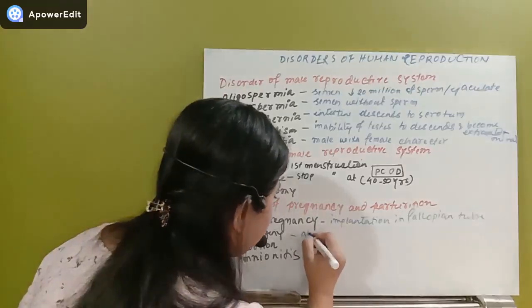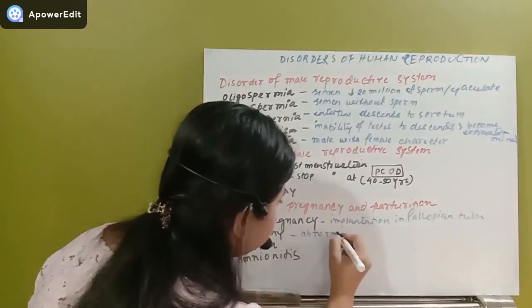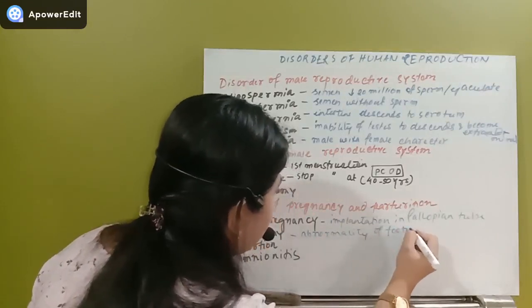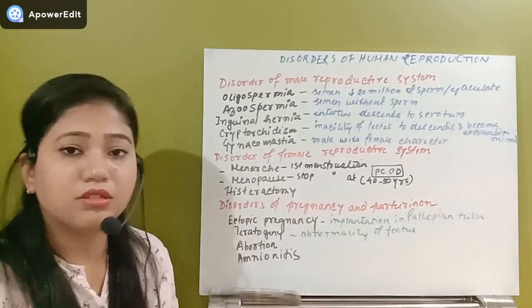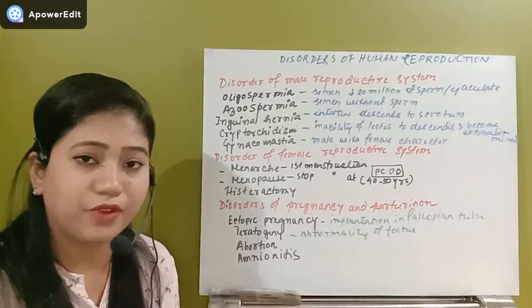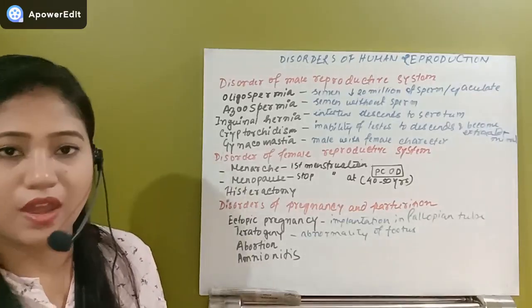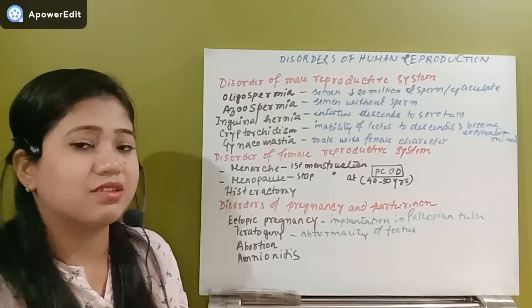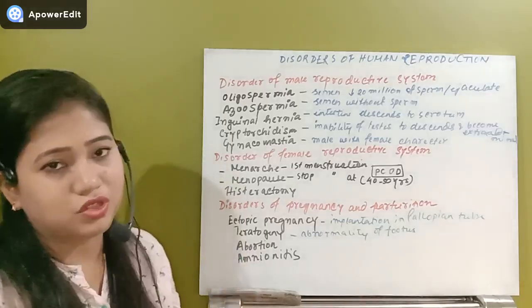So this is abnormality of the fetus in any condition. Due to any of the addictive drugs or chemicals, the fetus can develop different types of abnormalities of the limbs, digits, or maybe different organs. This is known as teratogeny.